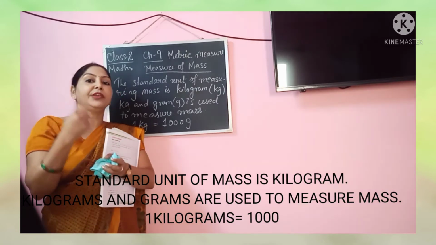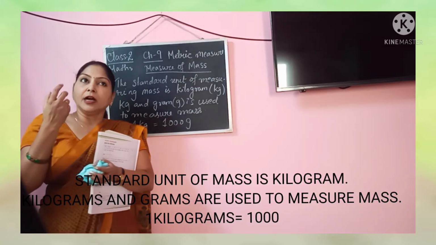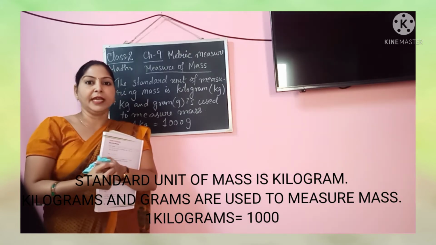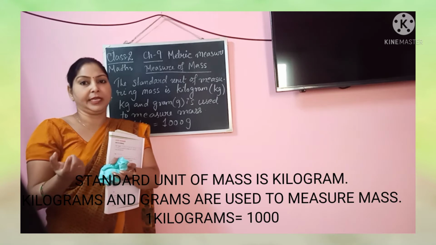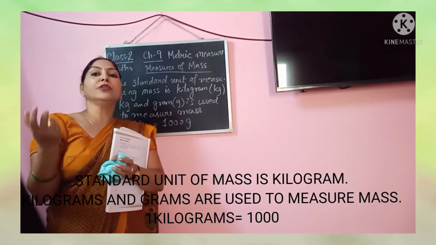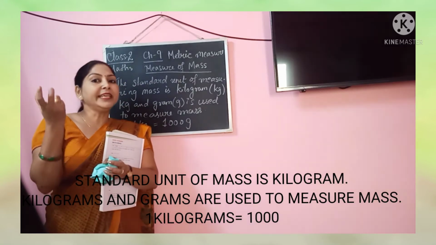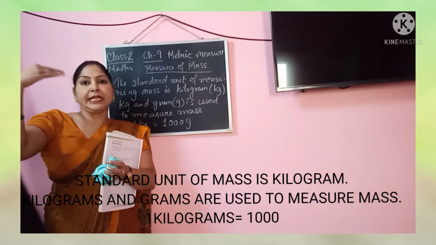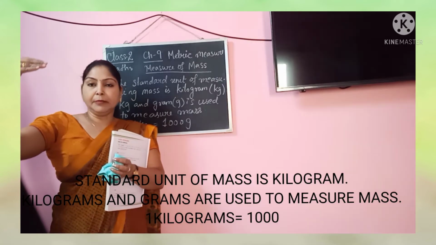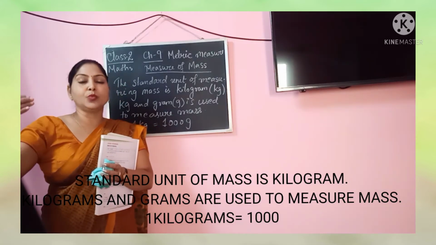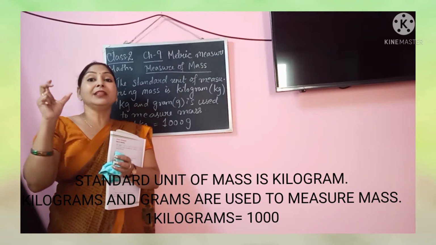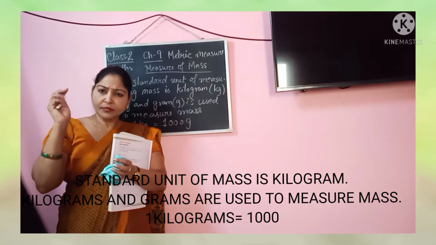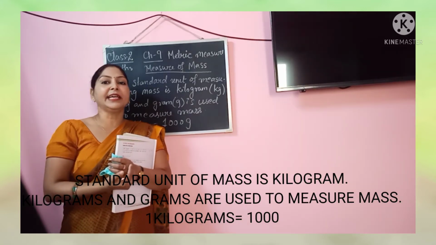In olden times, when we measured the mass of any object, we used the spring balance, which was done manually, and we used some weights which were tested at places and called the standard weights. But nowadays we hardly get to see them.